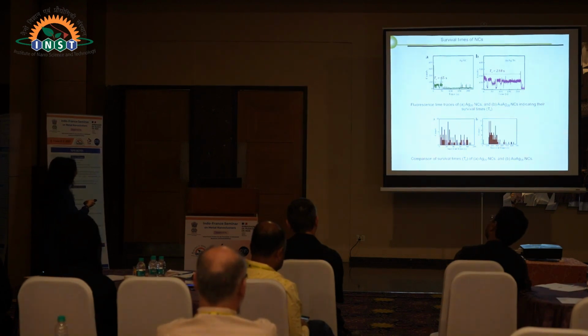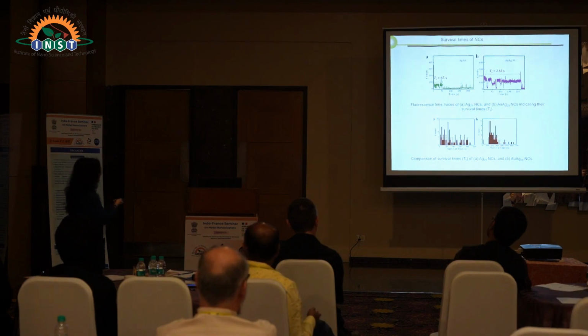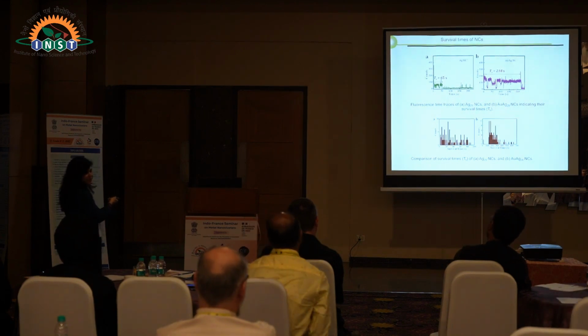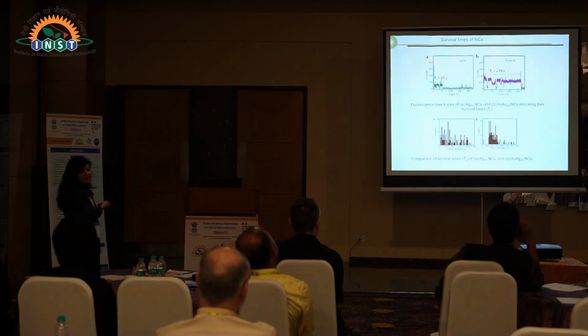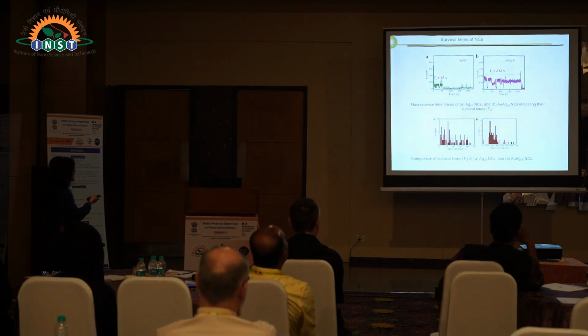We found that the pure silver one gives emission till 65 seconds, after which it was completely bleached. In the doped system, the blinking cycle is stable till 280 seconds, and after that it undergoes bleaching. So this will be a much better probe compared to the silver nanocluster.